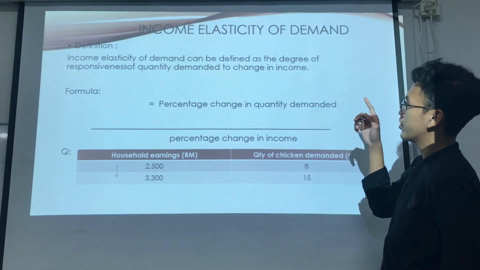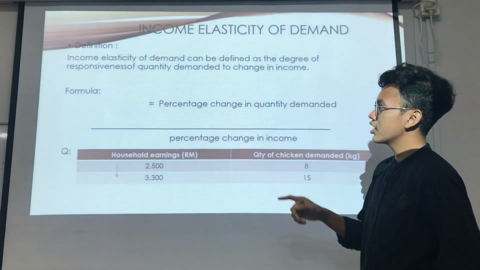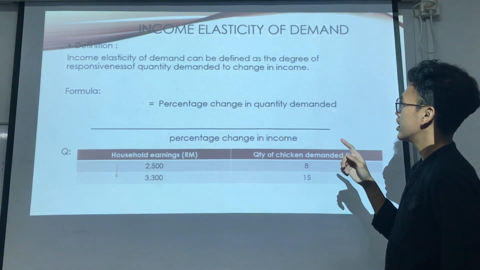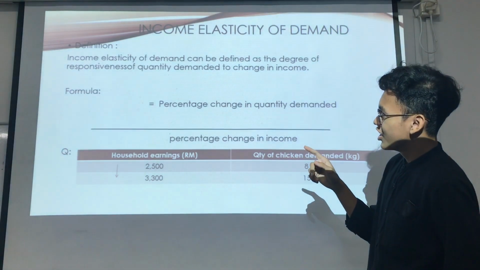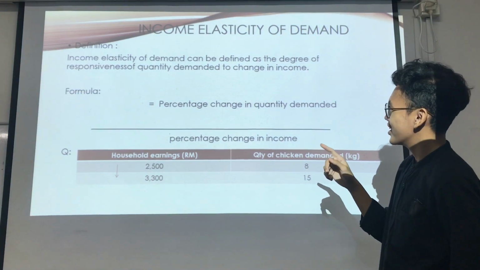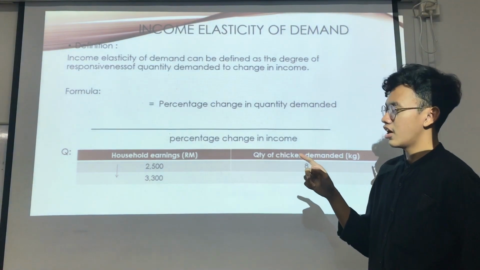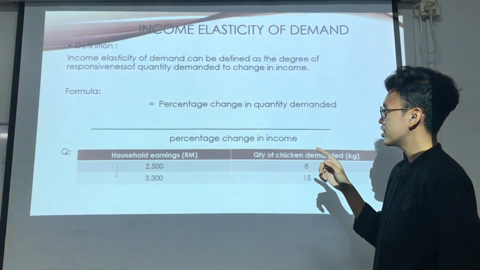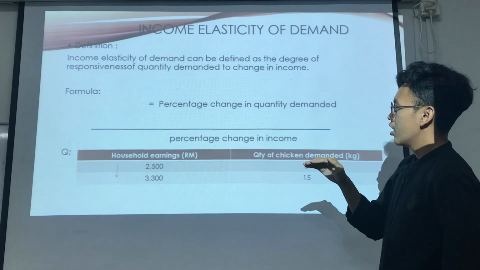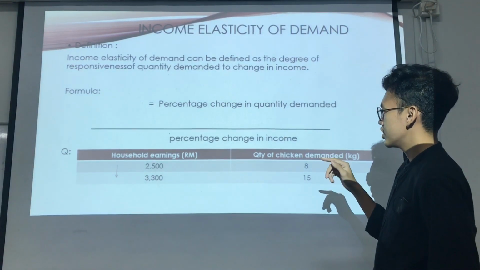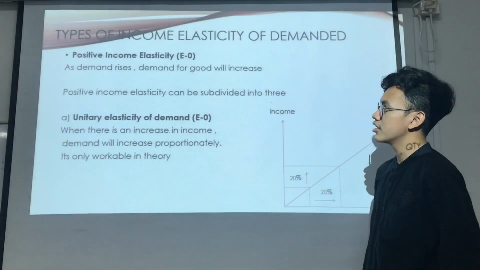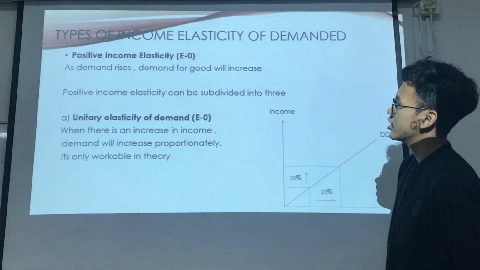Income elasticity of demand. Income elasticity of demand can be defined as the degree of responsiveness of quantity demanded to a change in income. The formula is percentage change in quantity demanded over percentage change in income. The types of income elasticity of demand.